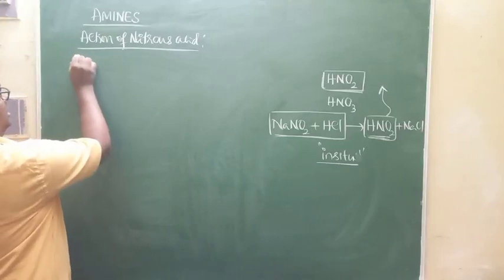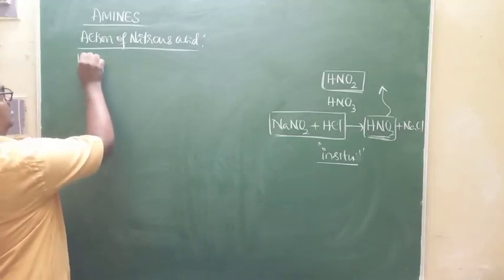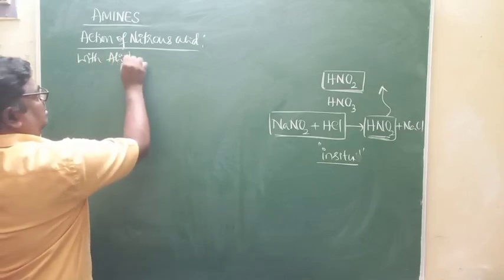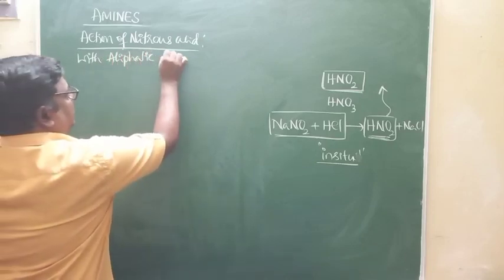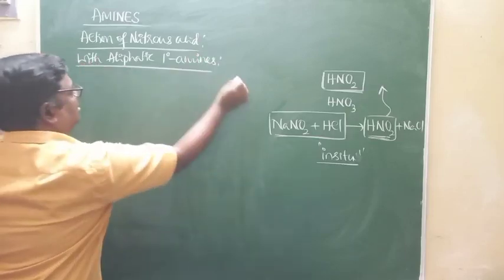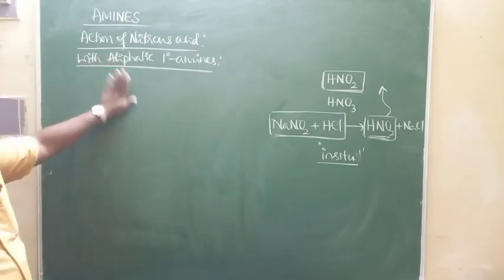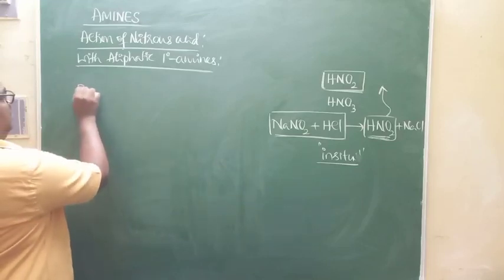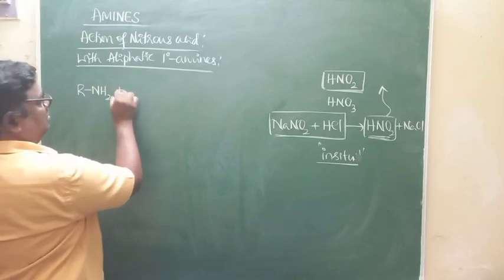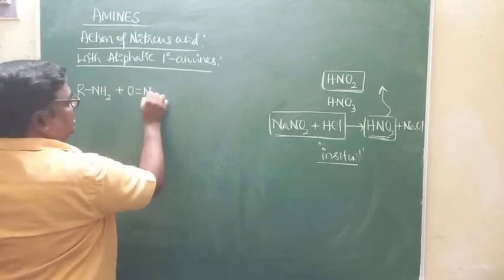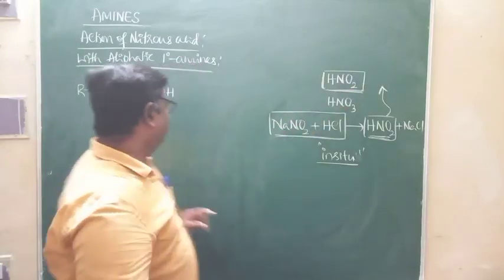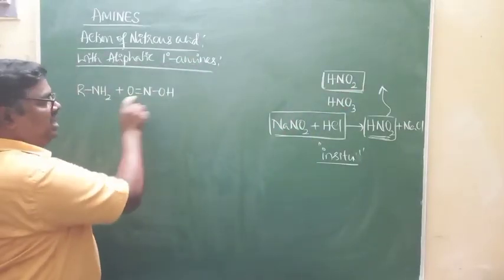Under this headline, let us see first the reaction with aliphatic primary amines. Action of nitrous acid on aliphatic primary amines. When an aliphatic primary amine, RNH2, reacts with nitrous acid, look at this, I have written nitrous acid HNO2 in the form of O double bond N OH.